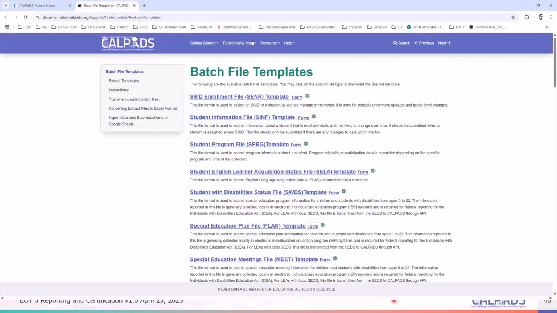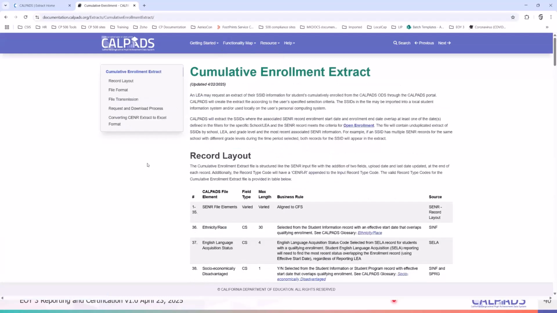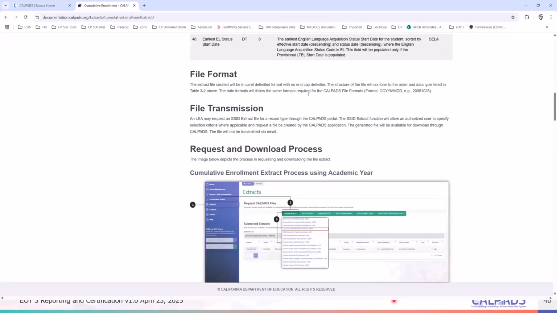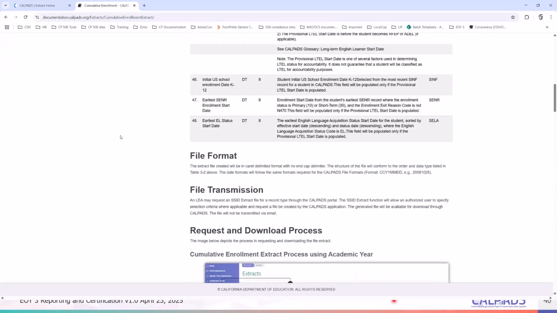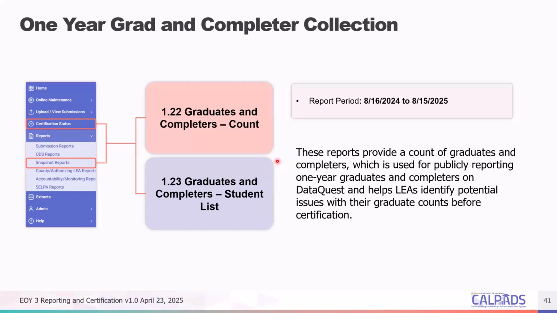You could go to the extracts, reports, and then go to cumulative enrollment. There is documentation to explain the different dates or logic for this status. Okay. All right, so moving on.